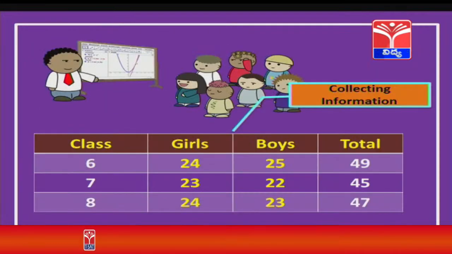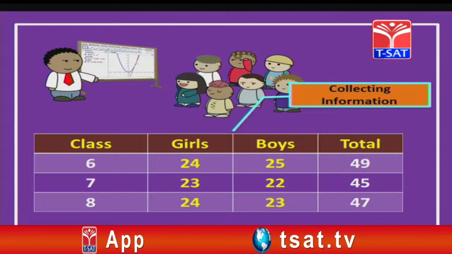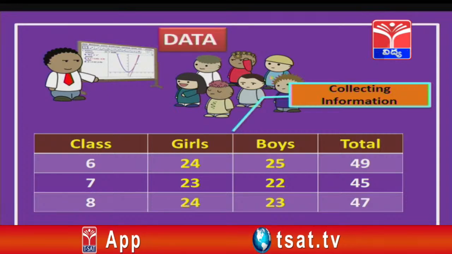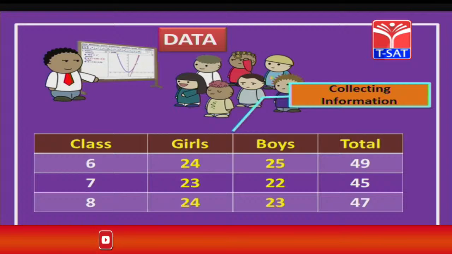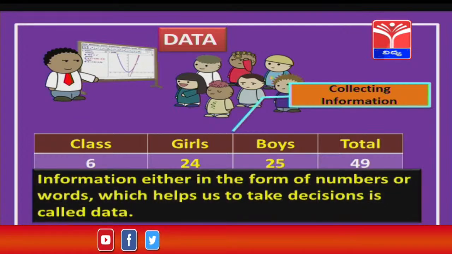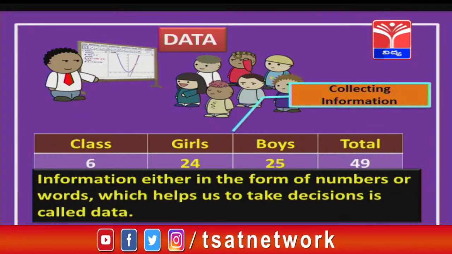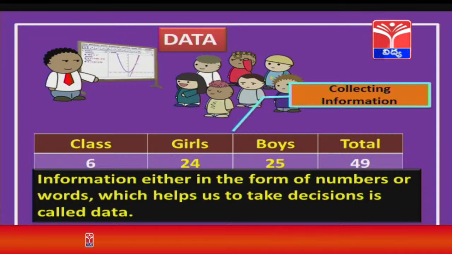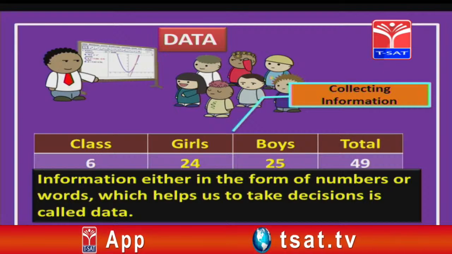So children, we have already seen the attendance taken by your class teacher, right? This information is generally called data. Okay children. So what is data? Data is nothing but the information collected or gathered, maybe in the form of numbers or in words. So this helps us in taking some decisions. So this we call data.